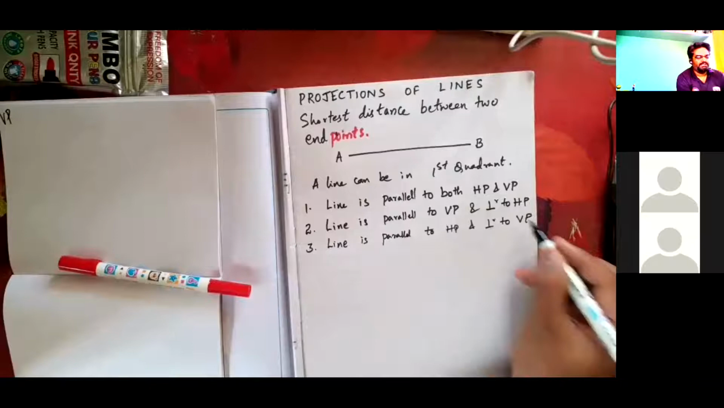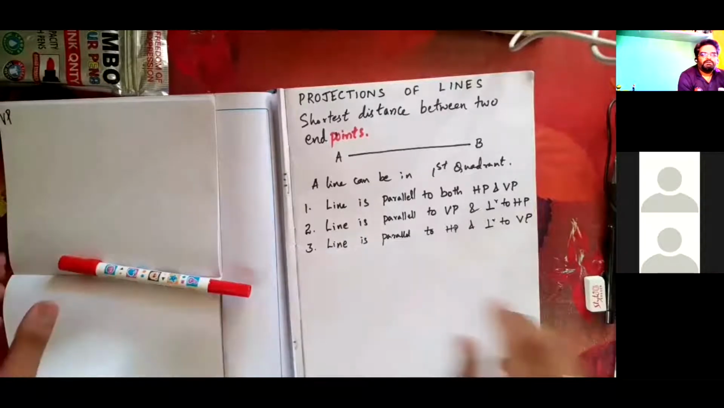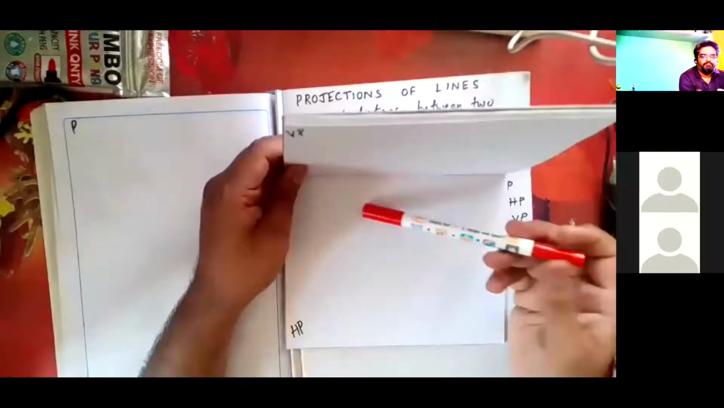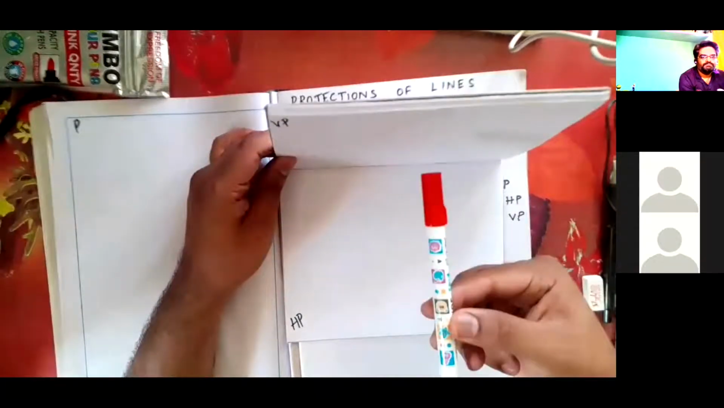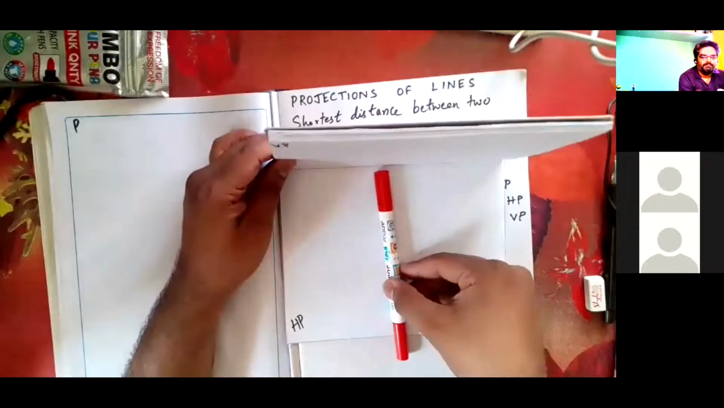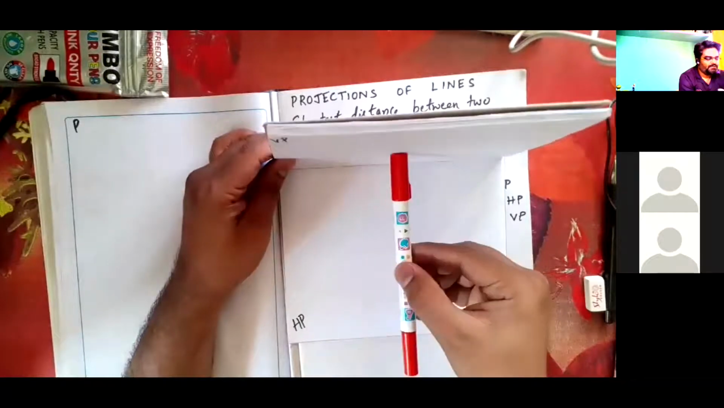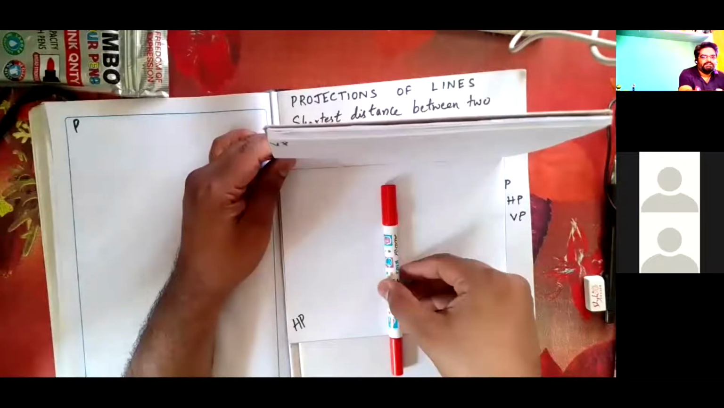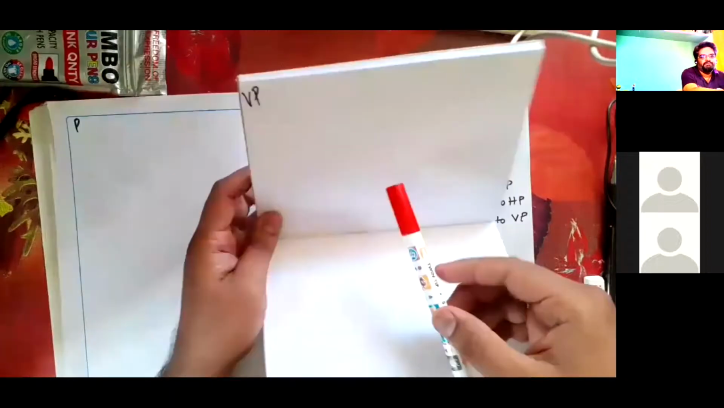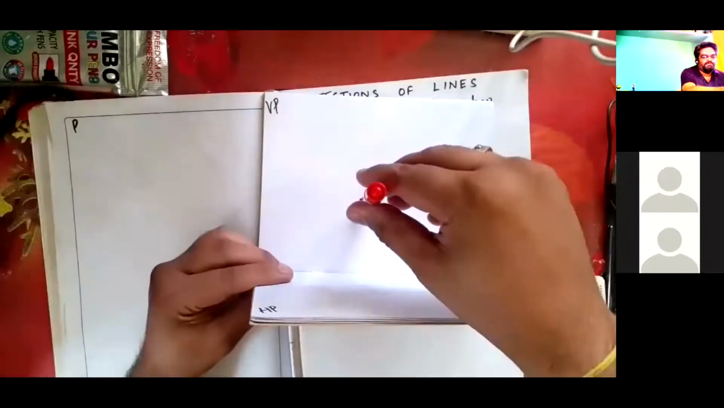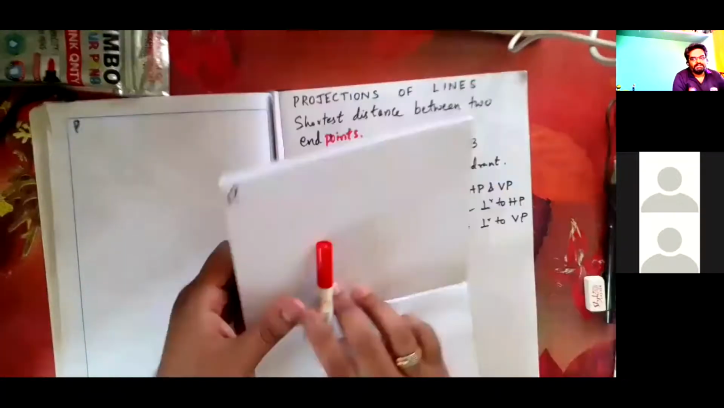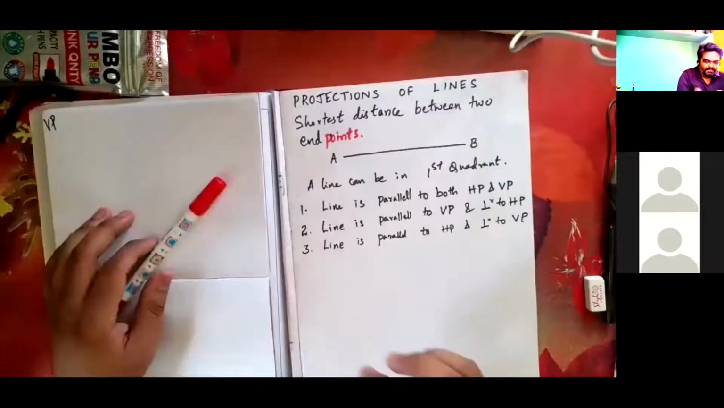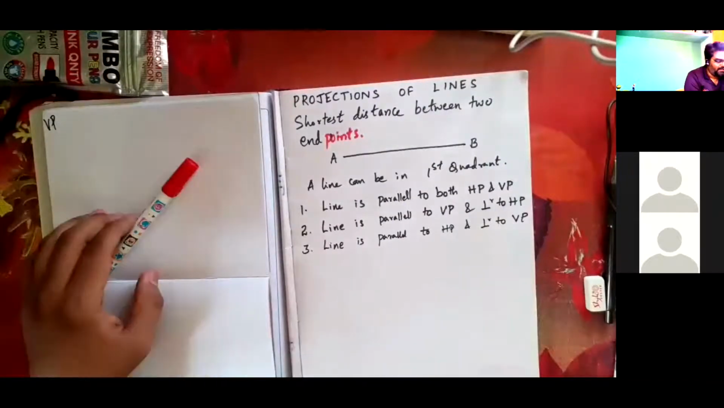I'm keeping it like this. See, perpendicular to VP and parallel to HP. Perpendicular to VP and parallel to HP. So you can see it like this. See, perpendicular to VP and parallel to HP. So that is very very important. So how these lines can be in these conditions, we are going to look at.